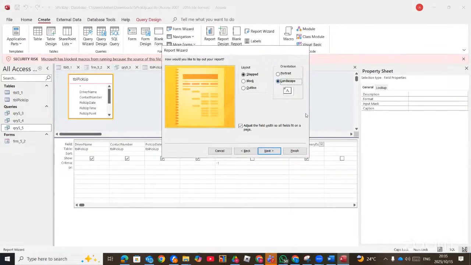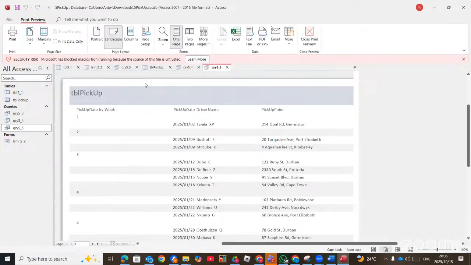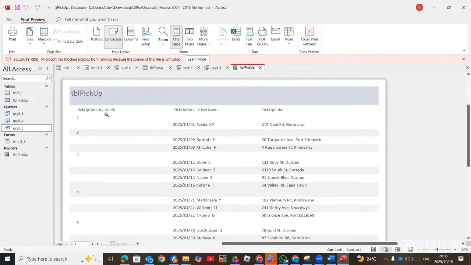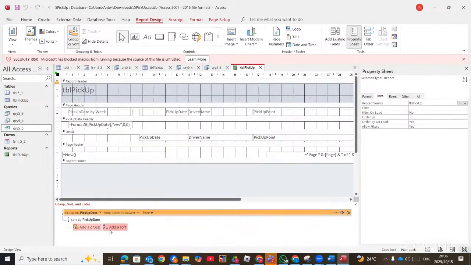Layout, I think maybe you can pick landscape and others and finish. Now let's go and see. So you see pickup date by week 1, pickup date, this is 2, 3, like that. Now we want to do calculations. So you must click on group and sort. And then where it's a group on pickup date, you go to more.